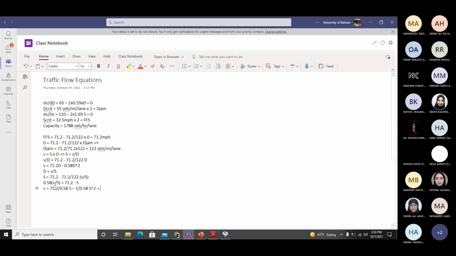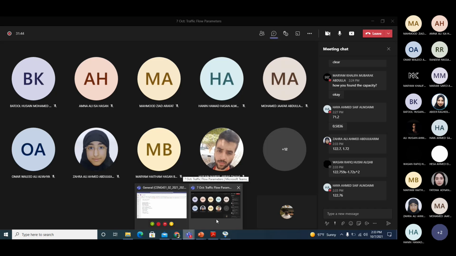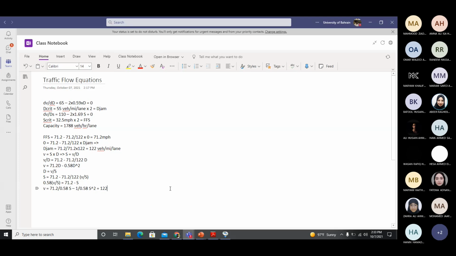How much is this? 71.2 upon 0.58 will be how much? 122, okay, and 1.72. Okay, fine, good. So V equals 122 S minus 1.72 S square.